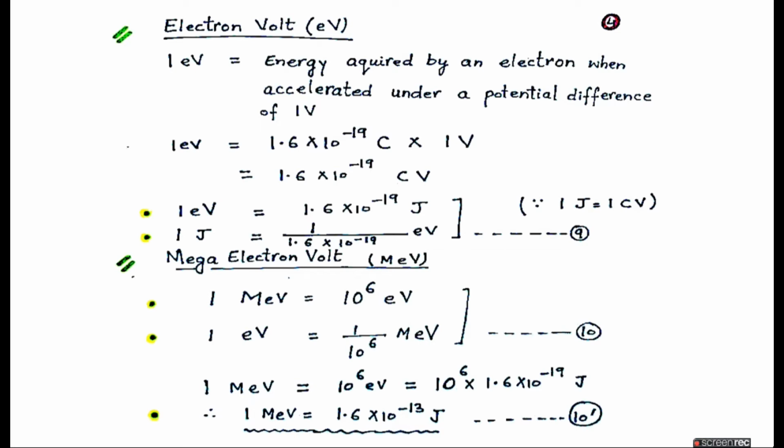The relation between MeV, mega electron volt, and joule can be given by this relation, where 1 MeV is 10 raised to power 6 electron volt. Putting the value of 1 electron volt in terms of joule, we get 1 MeV as 10 raised to power 6 multiplied by 1.6 into 10 raised to power minus 19 joule. Or we can say that 1 MeV is 1.6 into 10 raised to power minus 13 joule, as shown in this last equation.